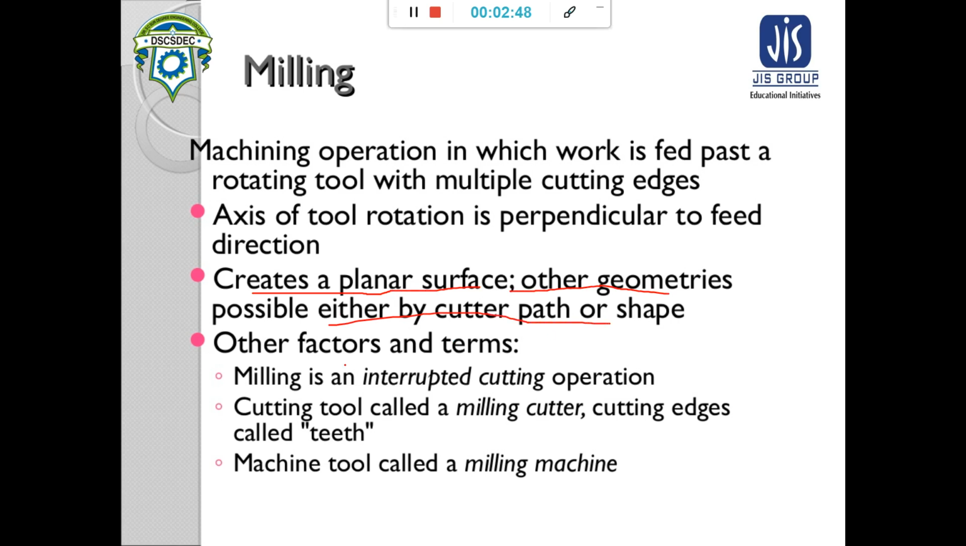Some other factors and terms: milling is an interrupted cutting operation. It is not a continuous cutting operation, but an interrupted one. The cutting tool here is called a milling cutter, and the cutting edges of the milling cutter are known as teeth. This milling cutter is a multiple point cutting tool. The machine tool where the milling operation is done is called a milling machine.